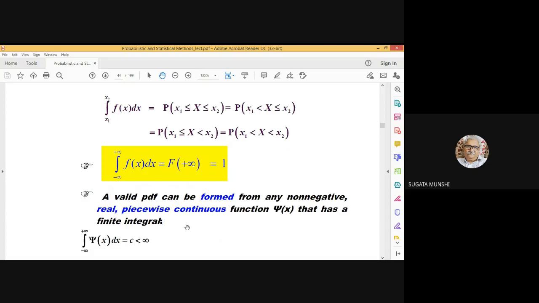What is the relation between the probability density function and the impulse function? Can you tell me?